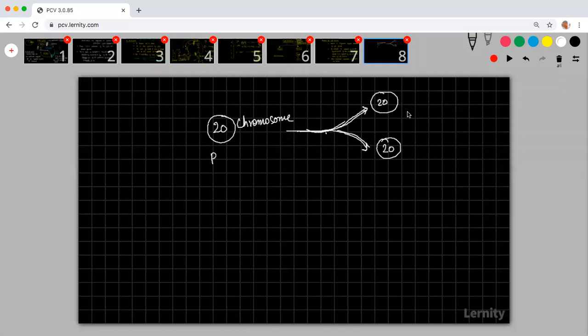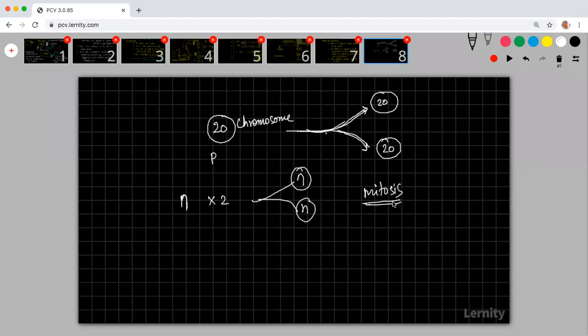So there is a need for a cycle where the chromosomal number is maintained. Whatever be the number of parental chromosomes, let us say that it is n, it has to multiply into 2 and it should divide into n and n. This kind of cell division is called mitosis.